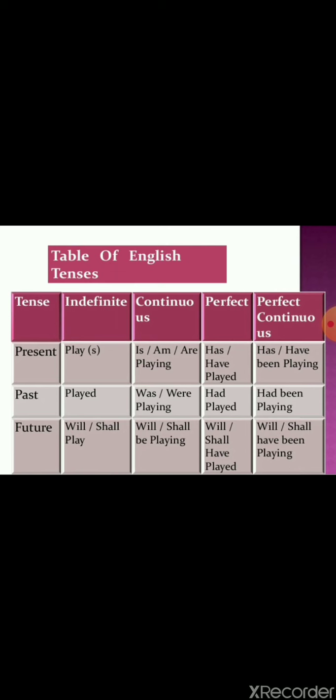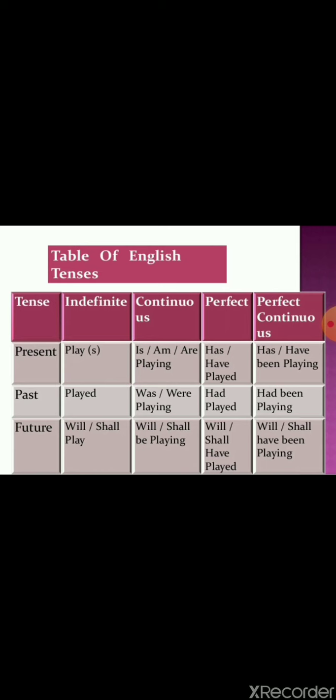Very important to understand here the difference of will and shall. Now students are very much confused. What they often say is that shall always comes with the plural and will always comes with the singular. Never. Will can come with the plural as well. Will has a condition. Will is used with definite condition. Okay, and shall is used with indefinite condition. For example, I will go for the meeting. That is for sure. I will go to school. That is for sure. If I say I shall go to school, it's wrong grammatically. Anyhow, I need to go to school. Anyhow, I need to attend the meeting.